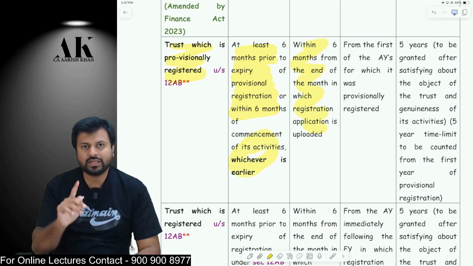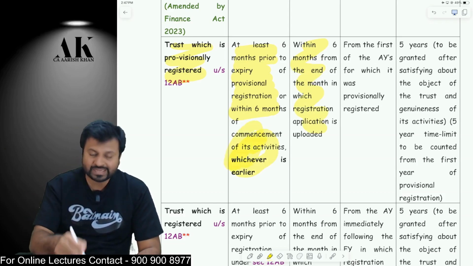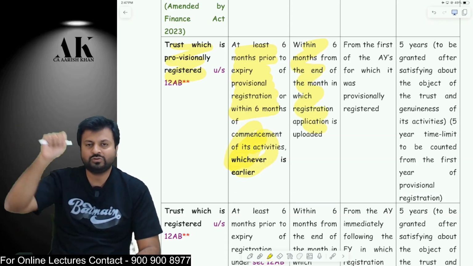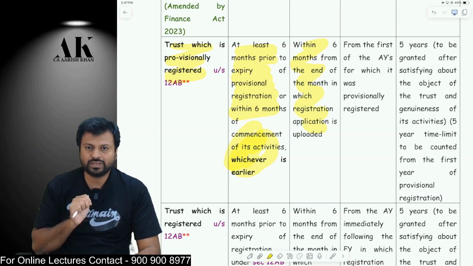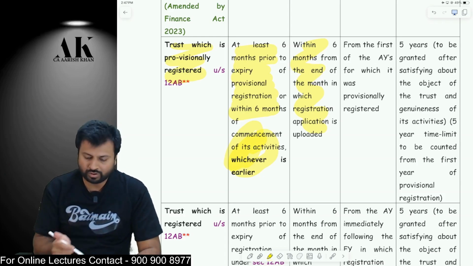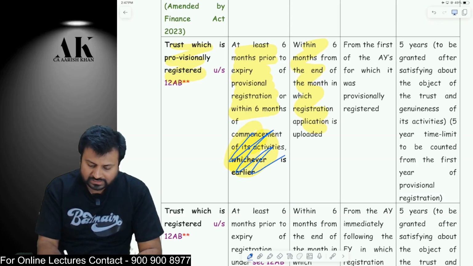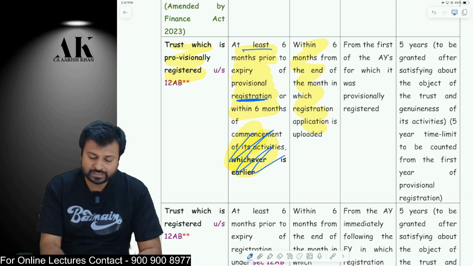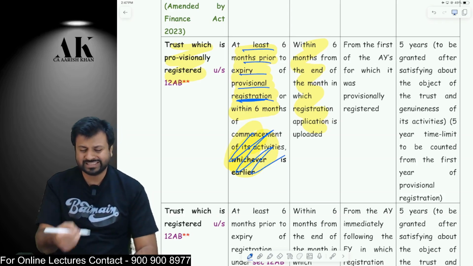There was some mistake in the law which I have told you in the class, and I am not going to get into all these things. This provision is wrong as per the income tax law. They will very soon make an amendment with respect to the income tax law, because this provision is absolutely wrong. So this second part is absolutely wrong. Till here it is fine. Till here there is no issue: at least 6 months prior to the expiry of registration. The second part is wrong.